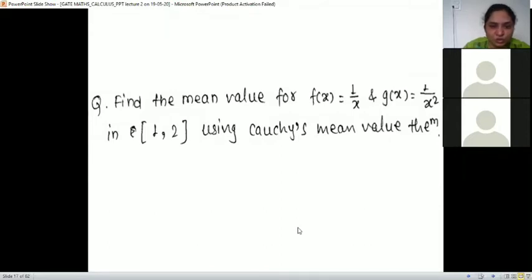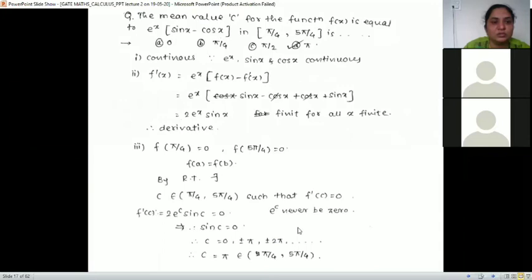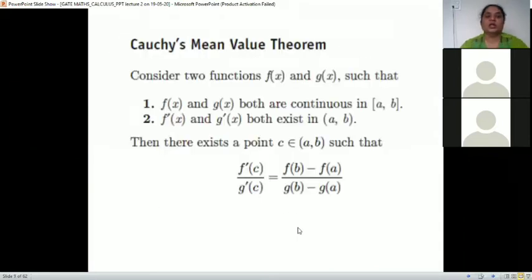Okay, let me show you what Cauchy's mean value theorem is. Here it is. F of x and g of x are two functions. Then f dash c upon g dash of c is equal to f of b minus f of a upon g of b minus g of a, where c is the mean value.